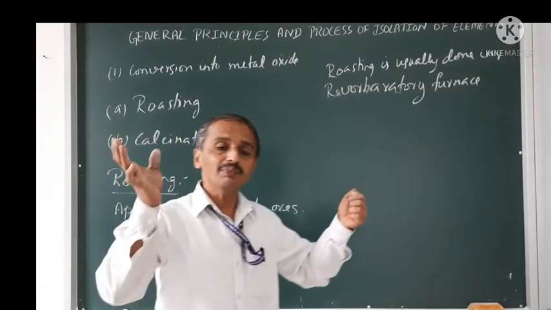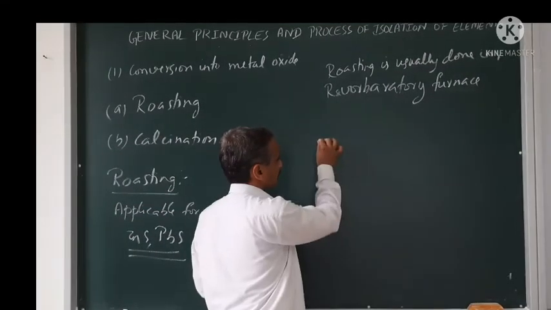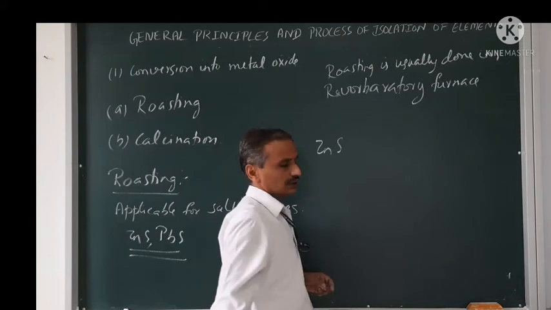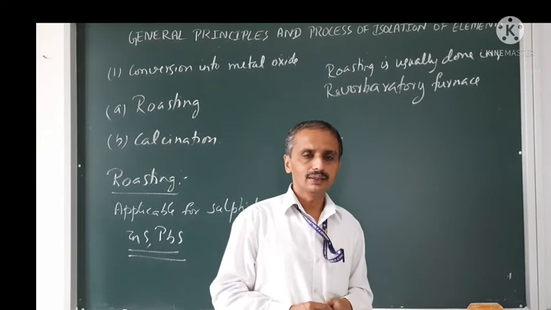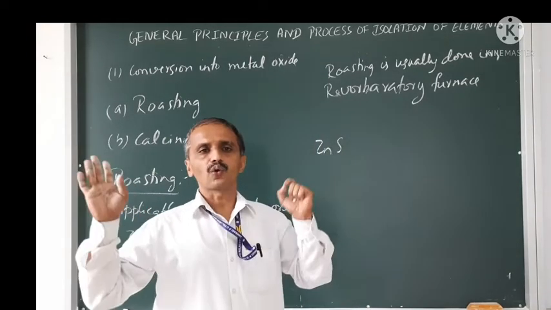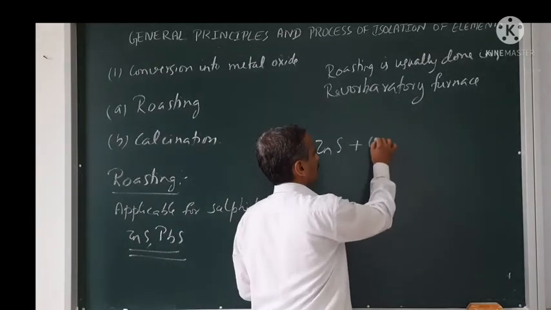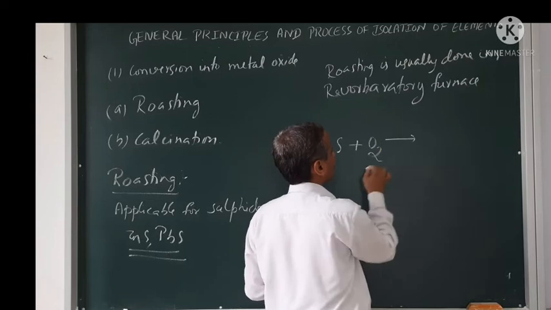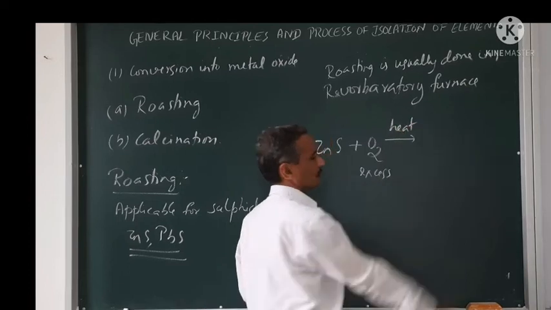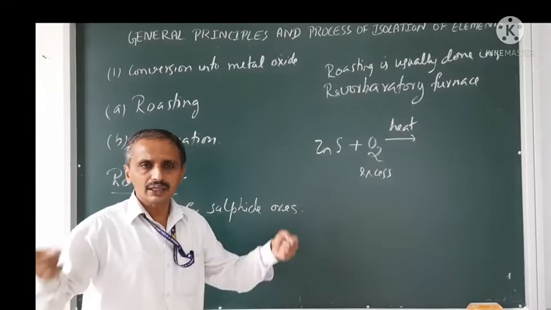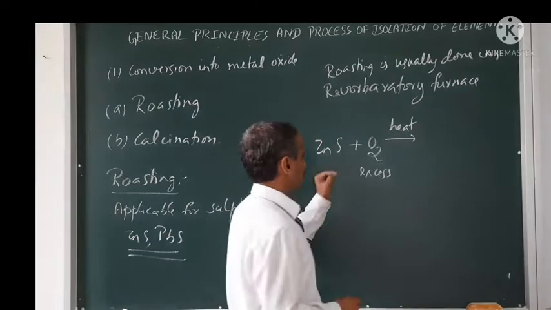Now let's see the meaning of roasting. Take zinc blende, ZnS, concentrated zinc blende. How are we concentrating zinc blende? By the flotation method, because it is a sulfide ore. Now what you do is heat the concentrated ore in the presence of excess oxygen.